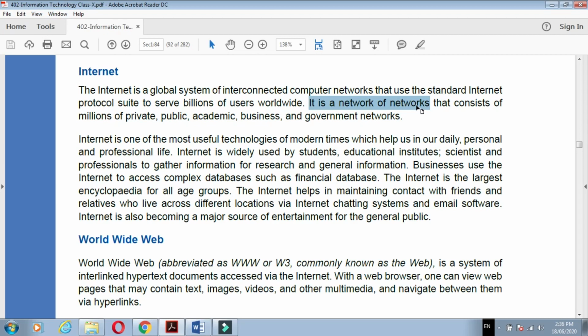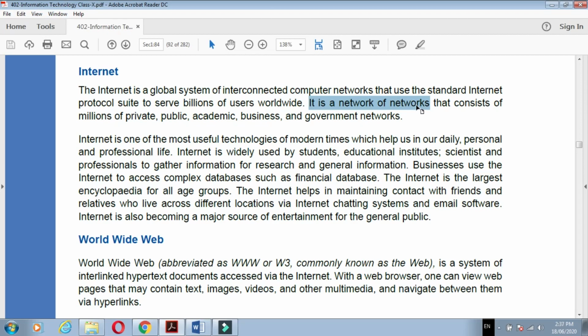So the internet is called a network of networks. Why is it called a network of networks? Because it consists of millions of private, public, academic, business and government networks. That's why it is a network of networks.